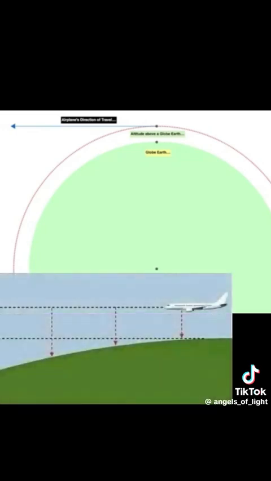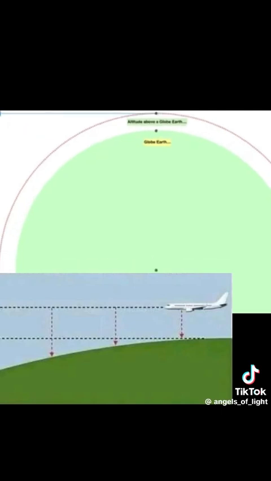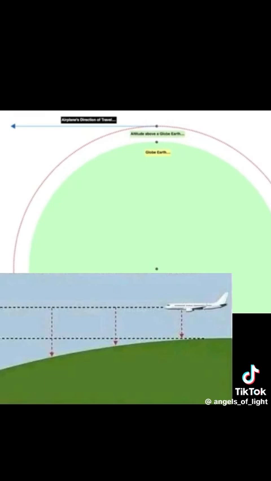So for this plane that starts at this black dot here, up above where it says altitude above a globe, for that plane and that pilot to travel around the globe, let's just say the length of this blue line as an arc is about one quarter, or one fifth, of the full circumference of the globe. For that plane to do that, then bit by bit, from the minute the pilot gets to cruising altitude, they can only be horizontal, technically from a mathematical point of view, for 1 second.